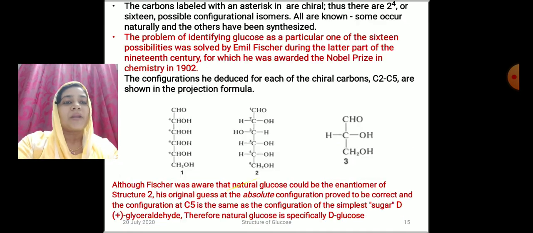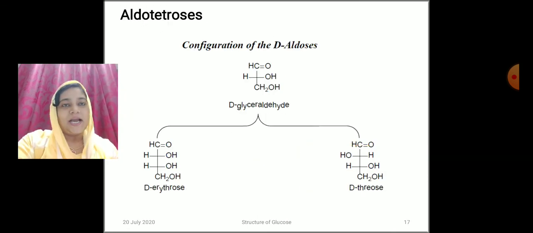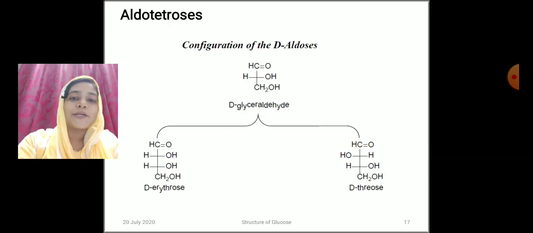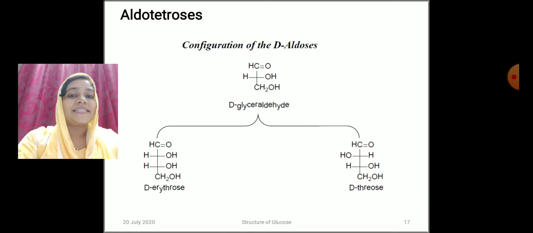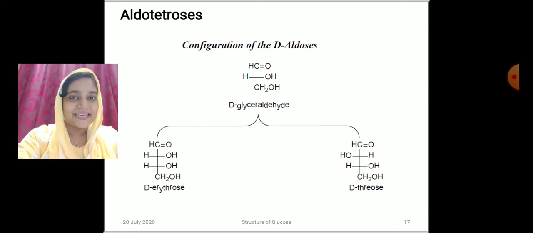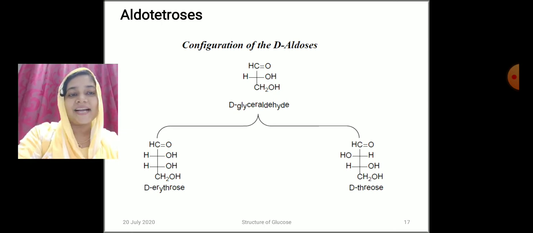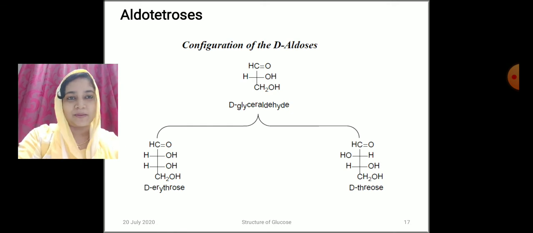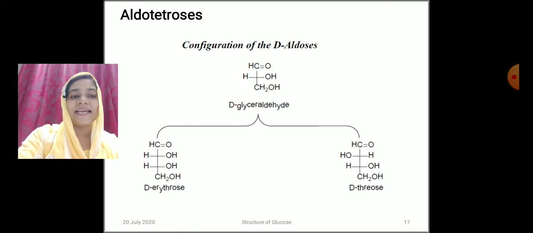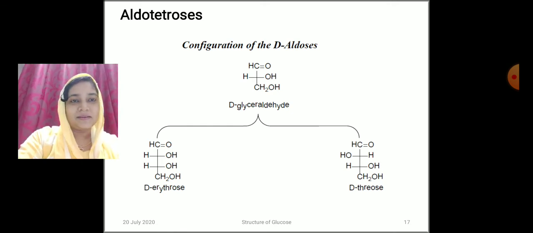And then aldotetroses. Aldotetroses are formed by the step-up synthesis, known as Kiliani-Fischer synthesis. That is, one asymmetric carbon atom is inserted between the aldehydic carbon and the first asymmetric carbon atom. So, D-glyceraldehyde gives 2 isomers, that is D-erythrose and D-threose.